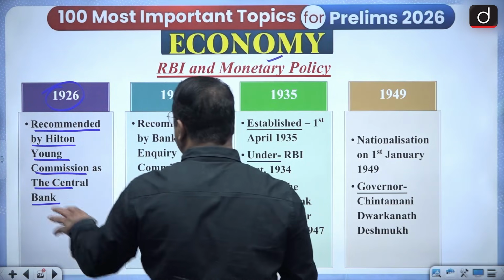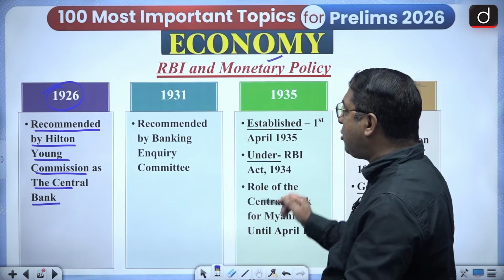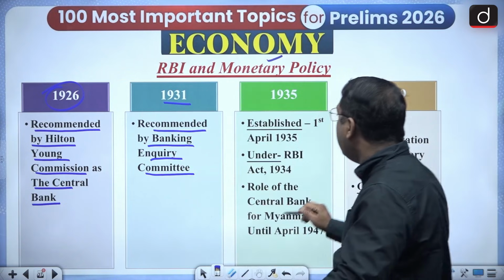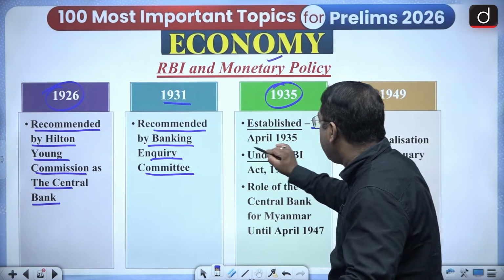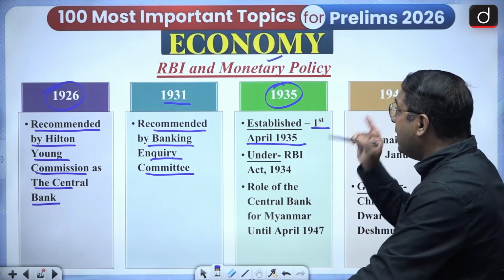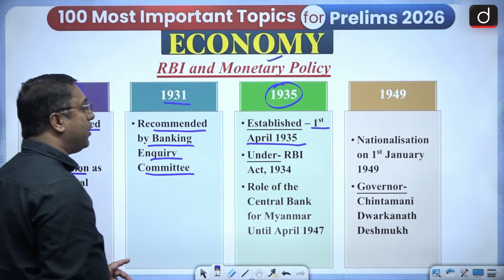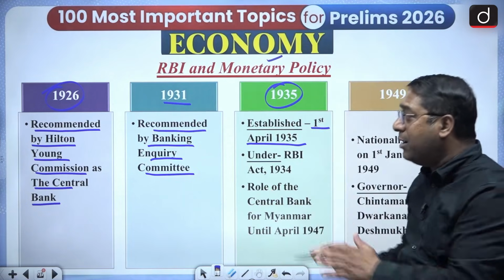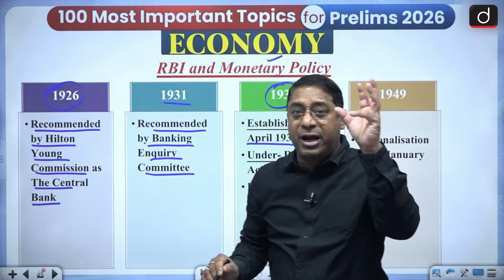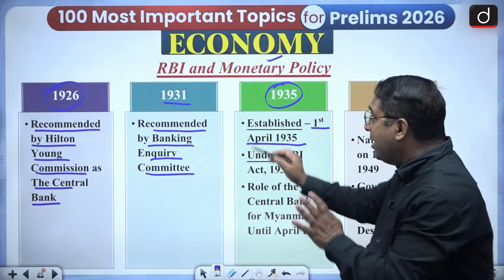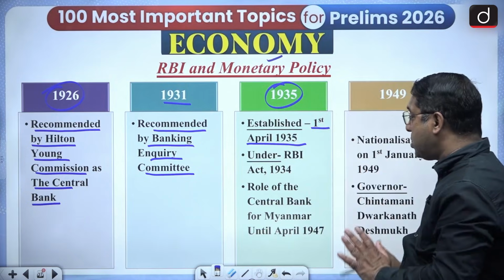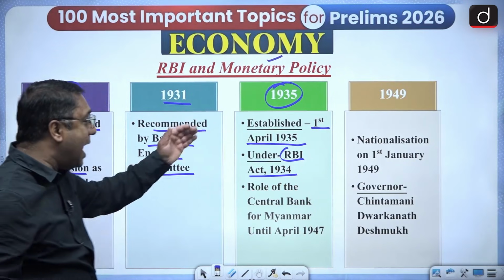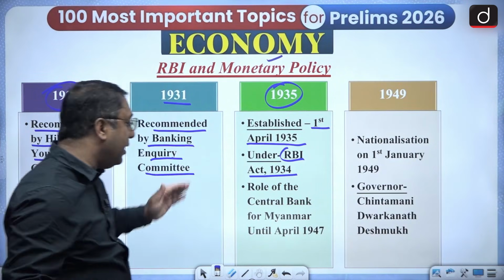1926, the Hilton Young Commission recommended with regard to the central bank. 1931, recommended by the Banking Inquiry Committee. 1935, established, that is 1st April 1935. That means when was the RBI established? 1st April 1935. But what is the evolution behind that RBI? 1926 and 1931. In 1926, the Hilton Young Commission recommended that the central bank should be the RBI. Then the recommendation by the Banking Inquiry Committee was also there. And then under the RBI Act 1934, the RBI was established on 1st April 1935.